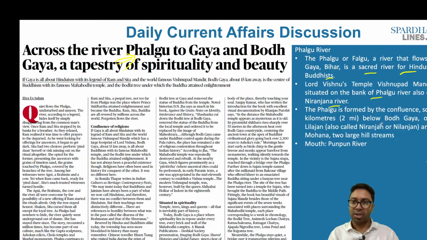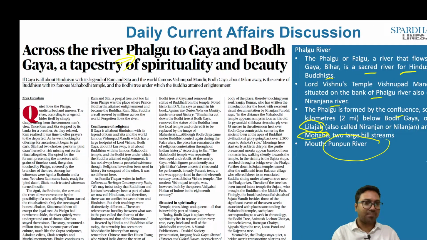This Phalgu river is formed by the confluence of 2 rivers. One is Leelajan, the other happens to be Mohana. Both these rivers form the confluence, and ultimately what you have is the Phalgu. At the mouth of this river is what we have called the Panpant river. This is once again important from your preliminary examination point of view. Now let's look into the next article.